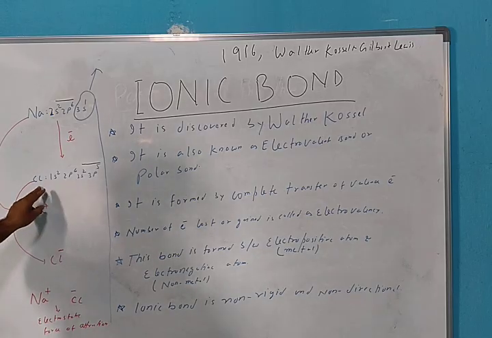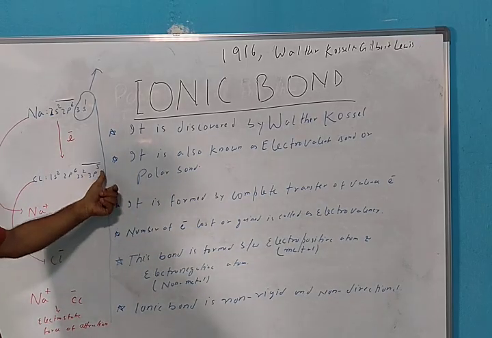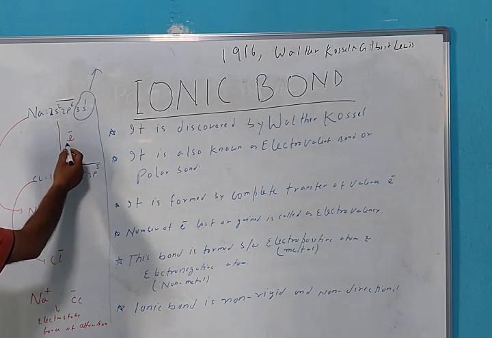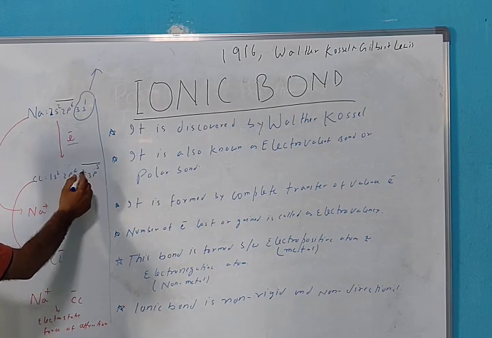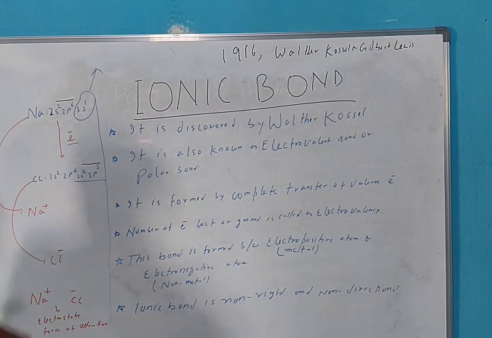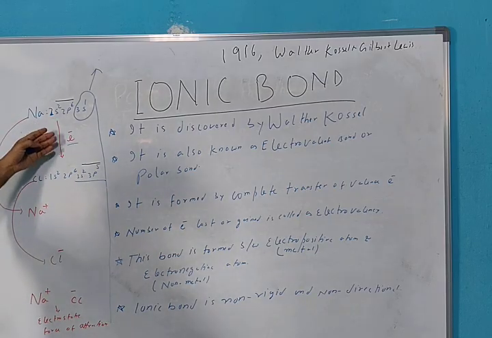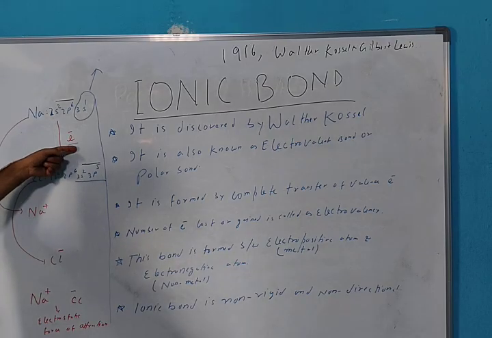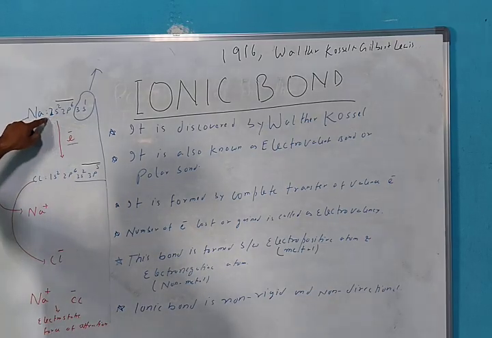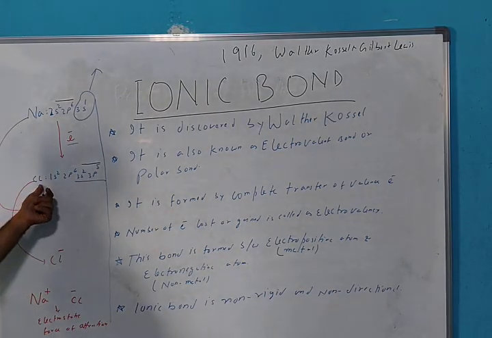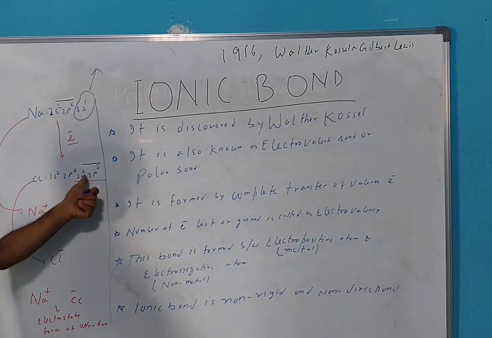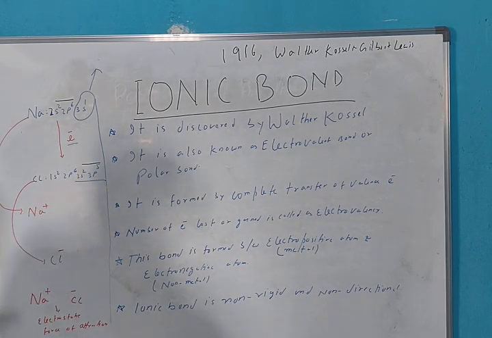This is our chlorine, an electronegative atom. How many electrons are in its valence shell? 7 electrons, which is 1 less than 8 electrons. If it gains this electron, it will become 3s2 3p6, a noble gas configuration. So what is going on here? Sodium is completely transferring its electron. It doesn't need it, because after losing it, it will get a noble gas configuration, and this chlorine atom will gain this electron in its outermost orbit and become 3s2 3p6, that is 8 electrons.